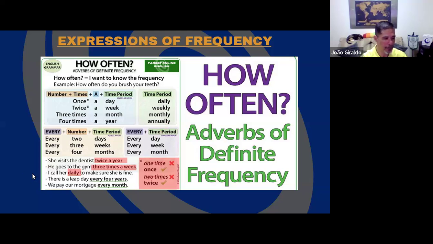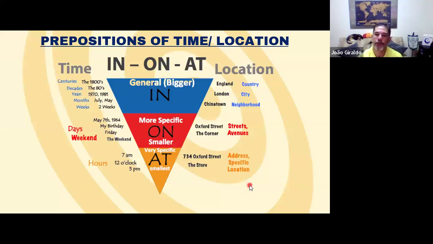Continuing here, the prepositions. Oh, people suffer with prepositions, guys. Not necessary to suffer. Okay? We have prepositions in this chart here, prepositions of time and prepositions of location.